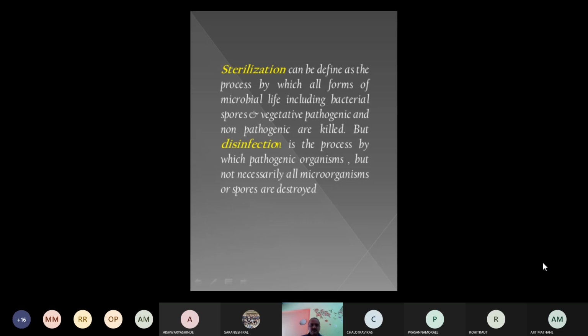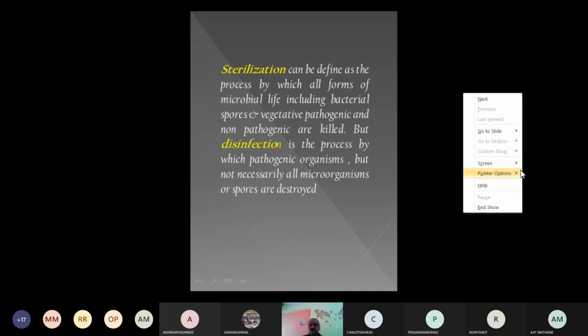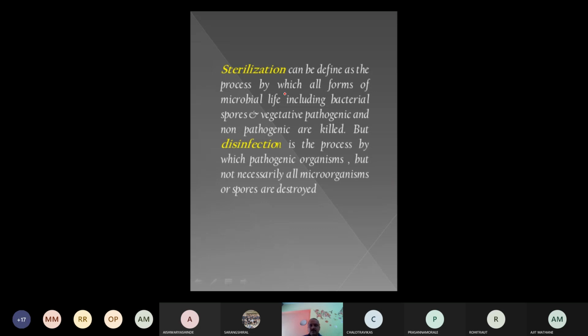Regarding that, some terminologies are there that we discuss. First, sterilization. What you observe in hospitals, the particular instrument is sterilized, the particular bed is sterilized. Sterilization is what? Killing all forms of microbial life, including the bacterial spores, vegetative, pathogenic and non-pathogenic forms. Everything in a live state, either in the spore or in the egg form, is killed in the process of sterilization.